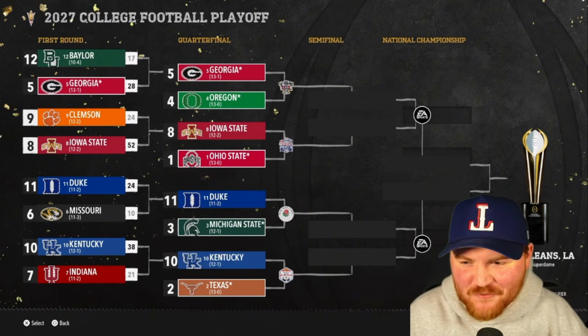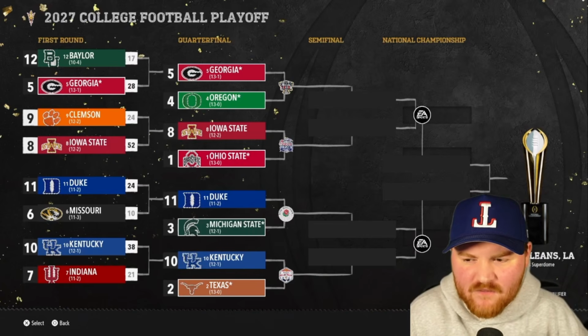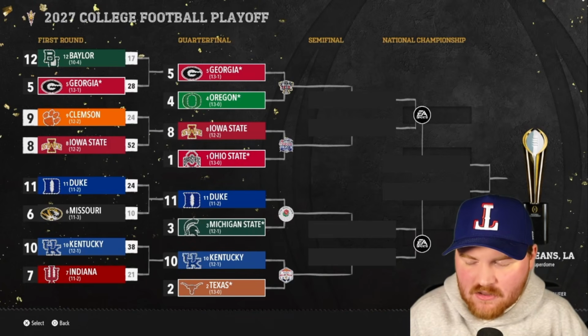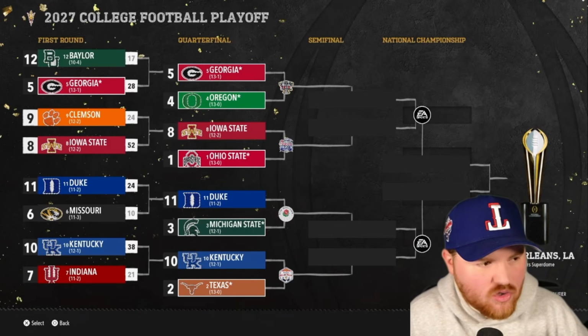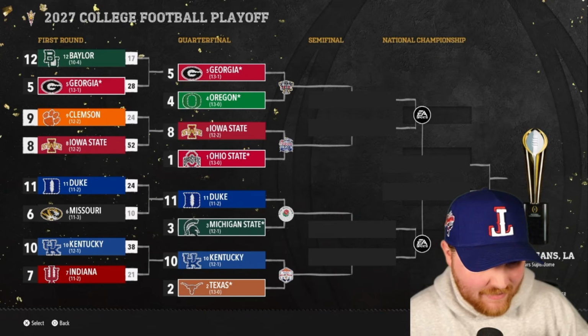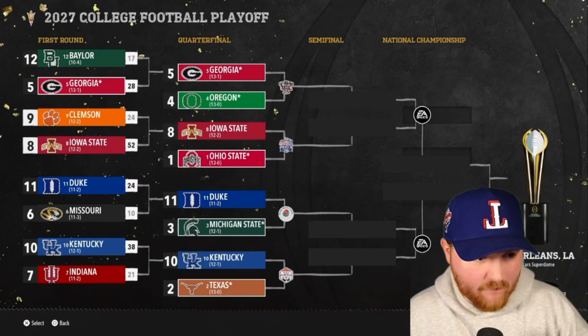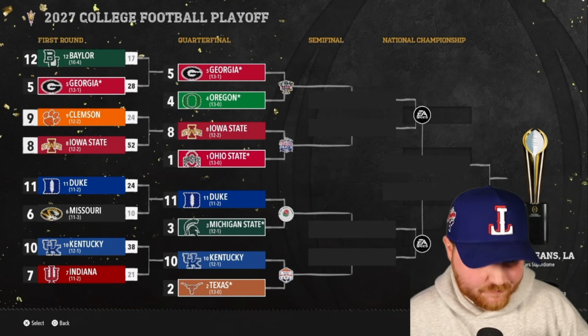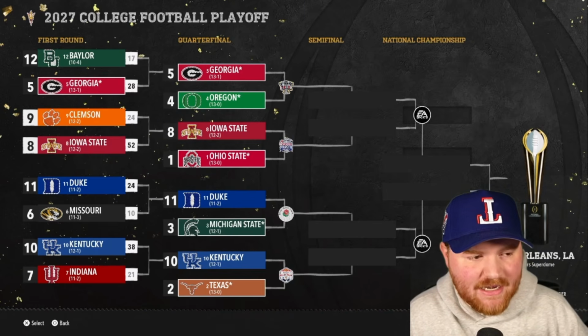All right, a good first round. Iowa State gets their win, 52-24. They will take on Ohio State in the Peach Bowl. Georgia gets the win over Baylor, so we get a rematch of last year's quarterfinal game, Oregon versus Georgia, this time in the Sugar Bowl. Georgia is, of course, our defending national champion.